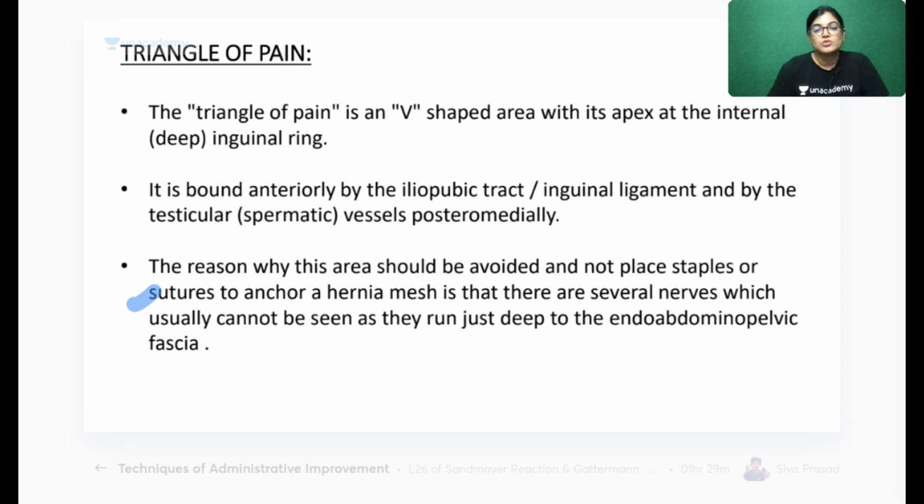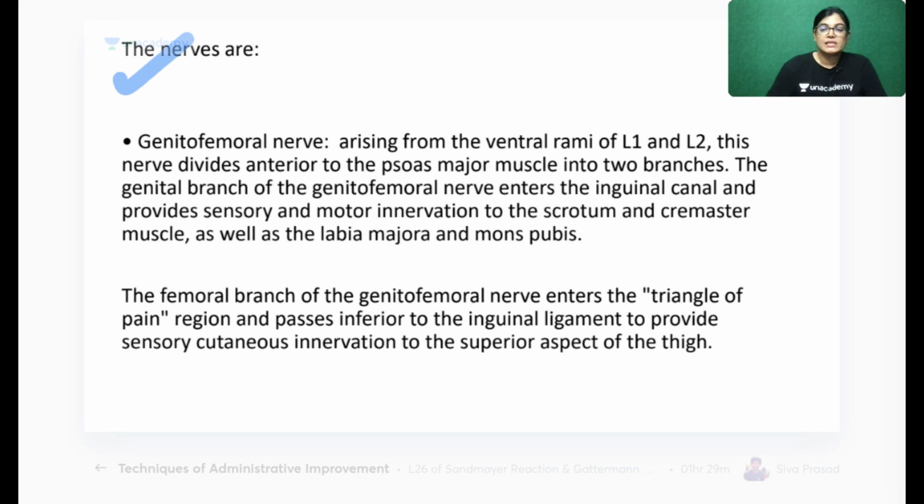The reason this area should be avoided, and surgical staples should not be anchored in this space, is that several nerves can be injured in this region during the procedure. So this is the importance of the triangle of pain. Now, all of you, please note down the important nerves residing in this area. First, the genital branch of the genitofemoral nerve, which arises from the ventral rami of L1 and L2.